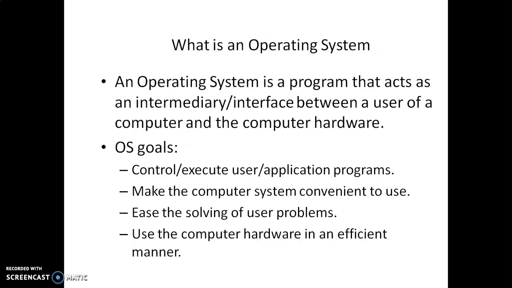And next, what are the various definitions that are given to the operating system? It acts as a program or an interface between the user and the computer hardware, or the user and the system. The various goals of the operating system are that it can control the user programs and application programs, make the system convenient to use, solve user problems, and utilize the hardware in an efficient manner.